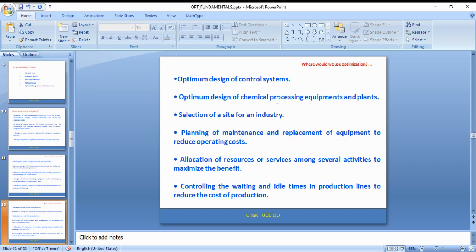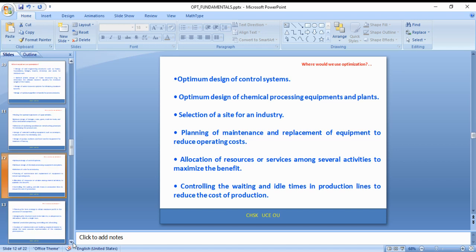It may be electrical engineering, mechanical engineering, civil engineering, or medical science, etc. Allocation of resources or services among several activities to maximize the benefit, controlling the waiting and idle times in production lines of any organization.